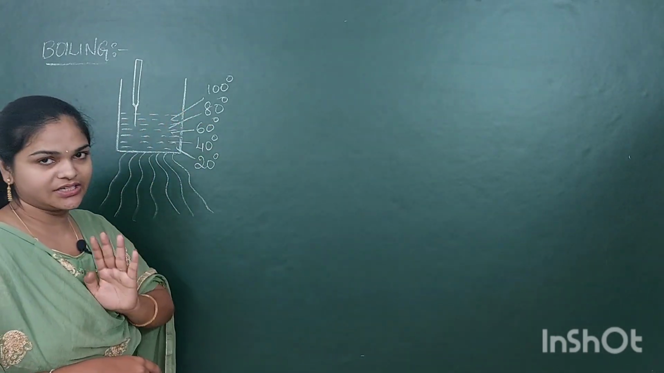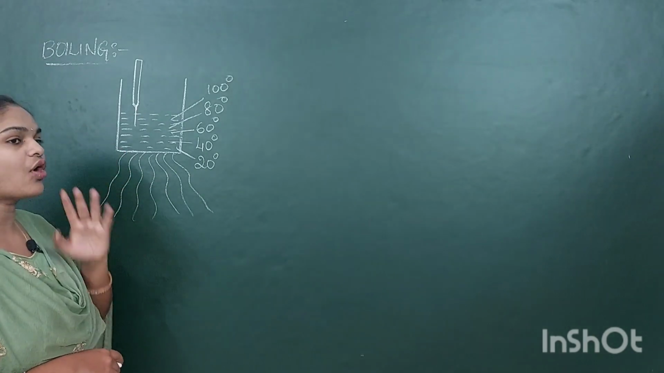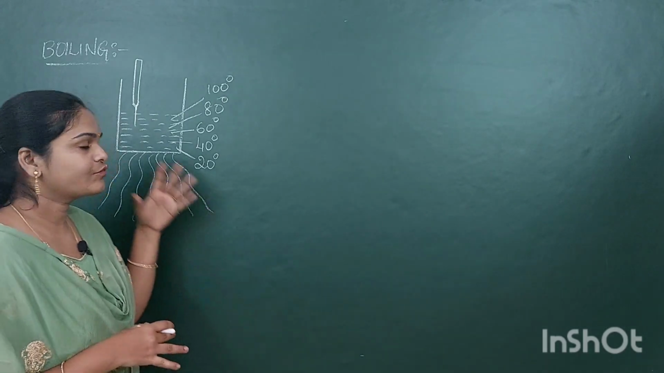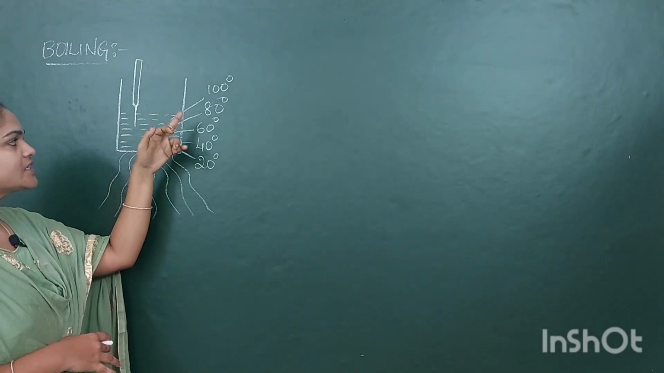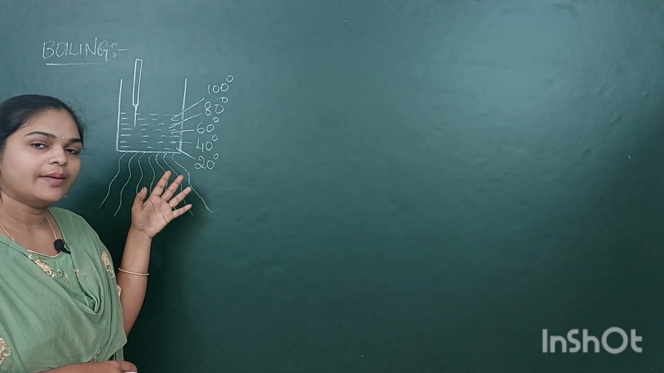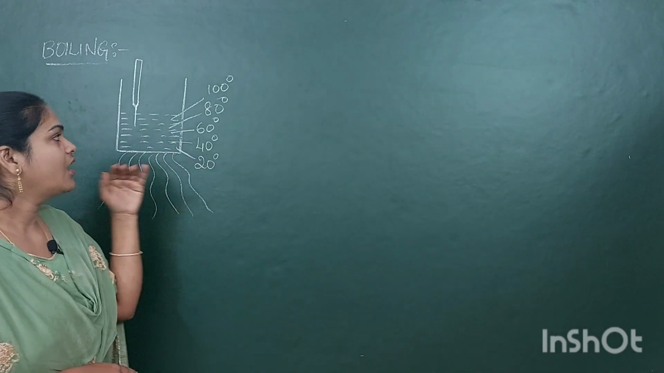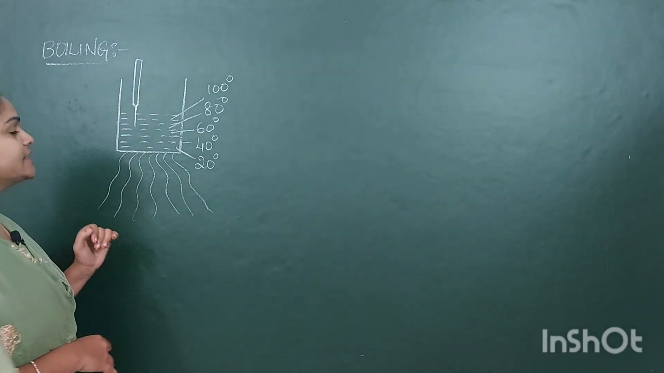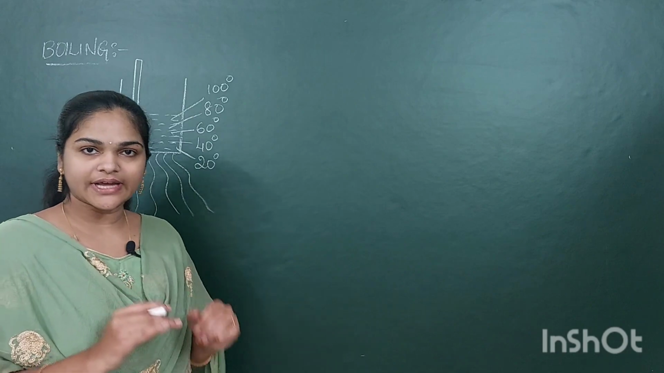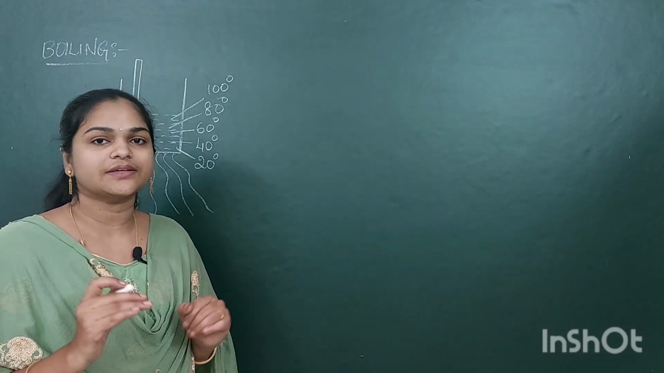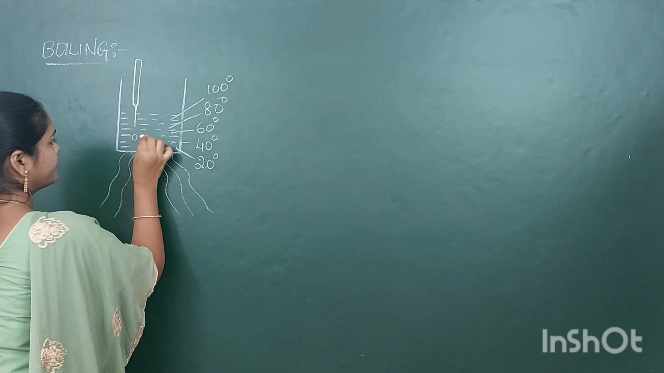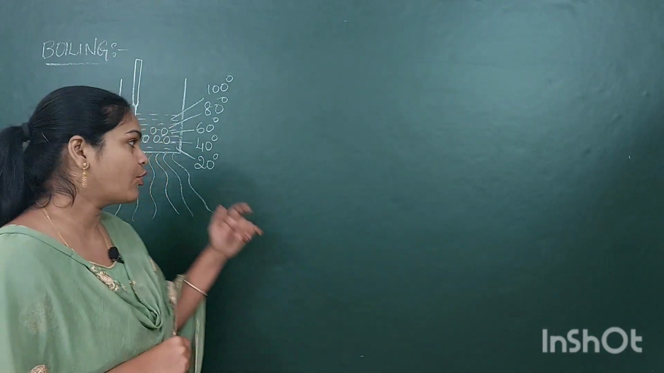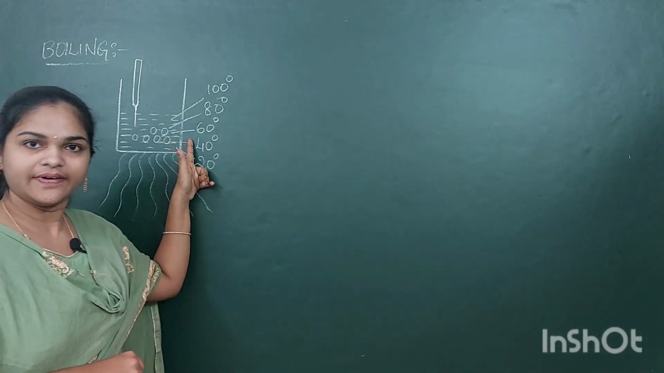After reaching 100 degrees Celsius, gases will not dissolve. They are not soluble in water. So up to 100 degrees Celsius, gases are soluble, but after reaching 100 degrees Celsius, gases are not soluble in water. When they are not soluble, these gases form bubbles. Where does the formation of bubbles take place? At the bottom of the vessel or on the walls of the vessel.